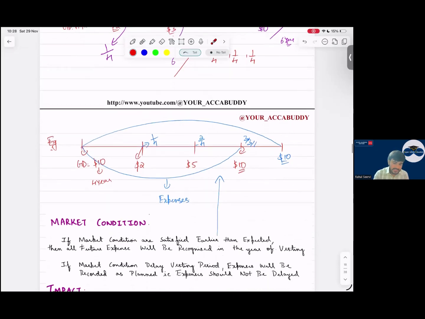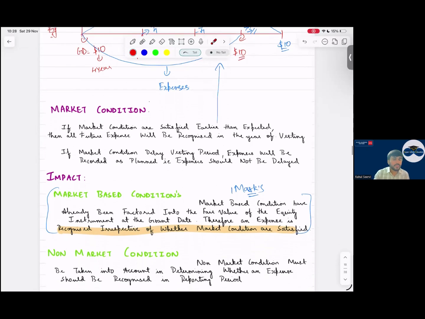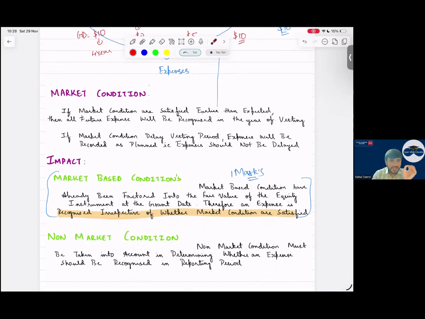Yes, sir. So market condition, this is an important sentence which you have to write down for technical marks. What is the standard saying? If market conditions are satisfied earlier than expected, then all future expense will be recognized in the year of vesting. Sir, instead of 4 years, the share price was achieved in 3 years. Then recognize the full expense in the third year only. If market condition is delayed, vesting period expense will be recorded as planned. Expense should not be delayed.